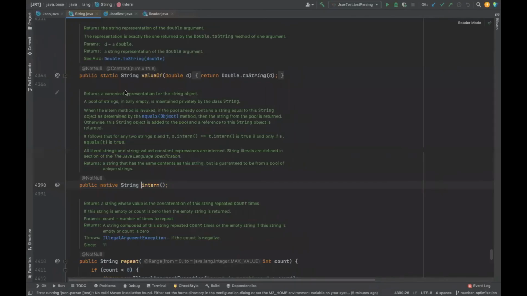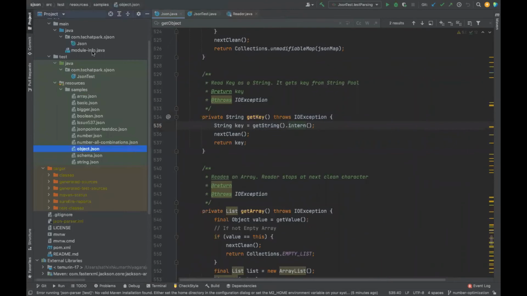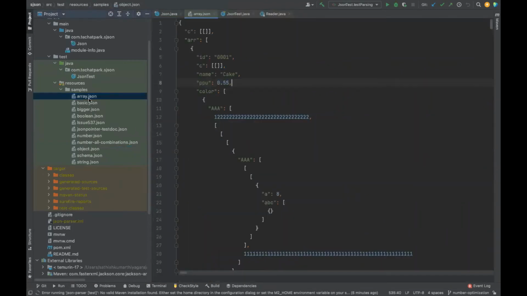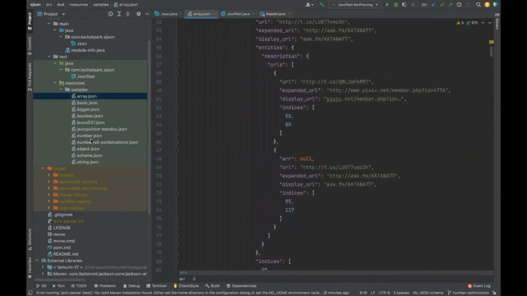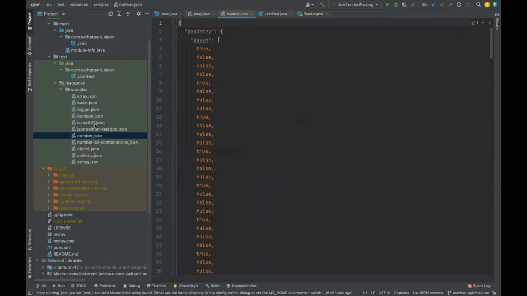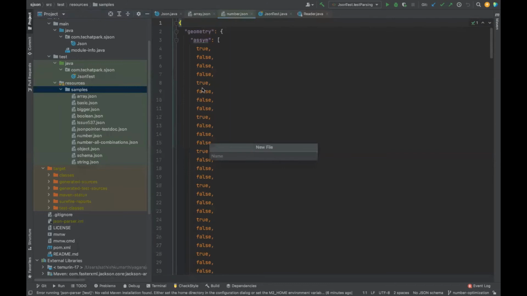Now let us see whether it is actually working. Let us not trust the Javadoc and all that stuff. Let us see it to believe it. Let us see which JSON, array.json or number.json. Let us put one test case where I'm saying file string-pool JSON.